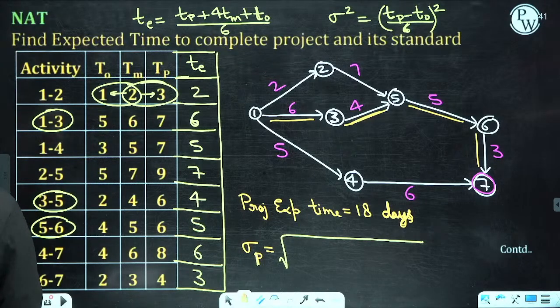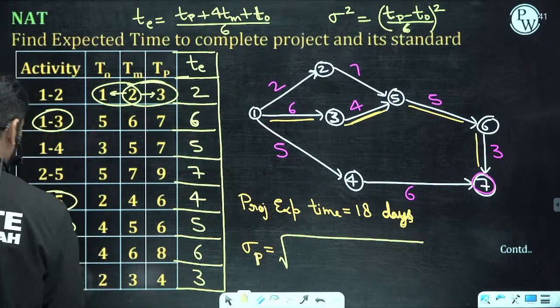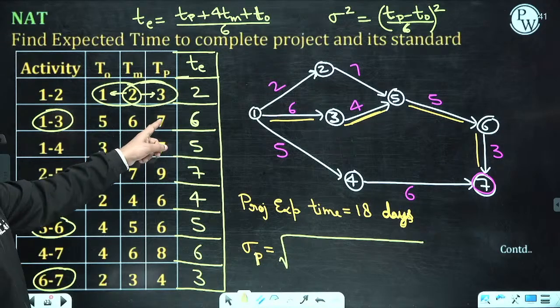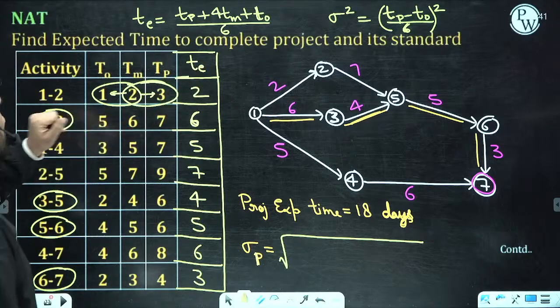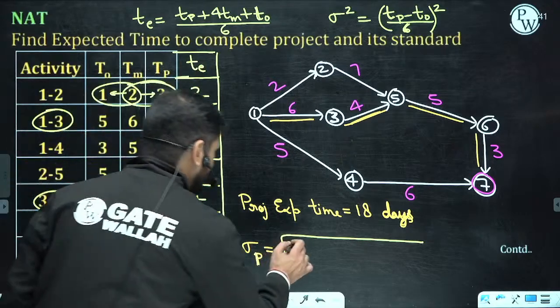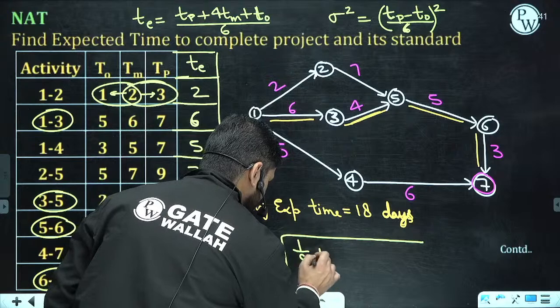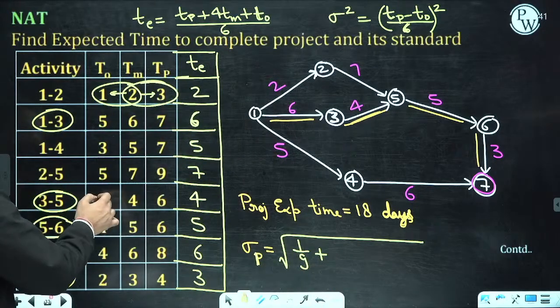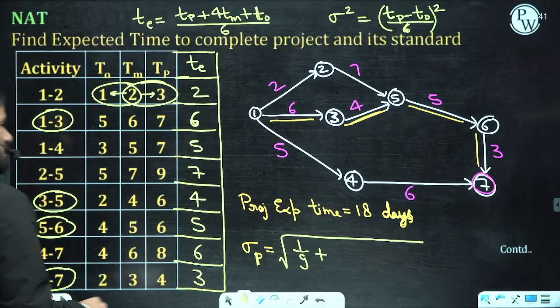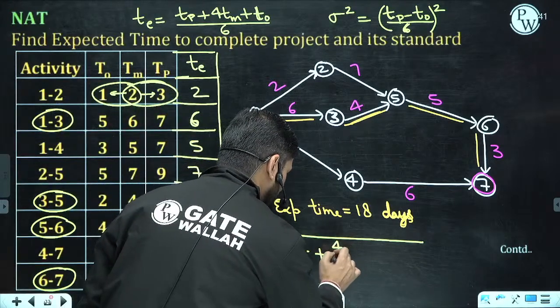So I'm just going to take only 4 values. So TP minus TO, this is 2 by 6, which is 1 by 3, and squared, 1 by 9. Here also TP minus TO is 4, 4 by 6 is 2 by 3, and squared, this is 4 by 9.